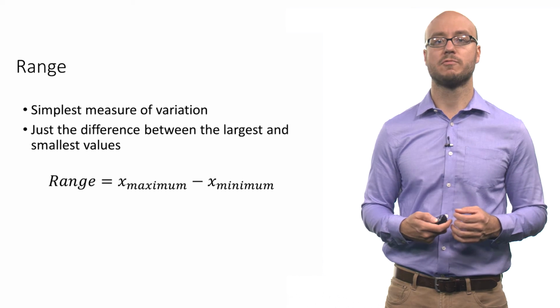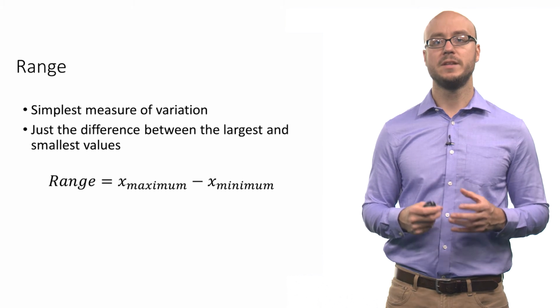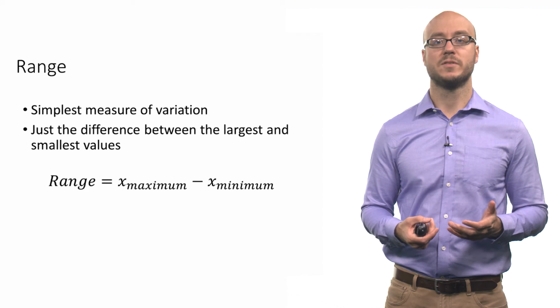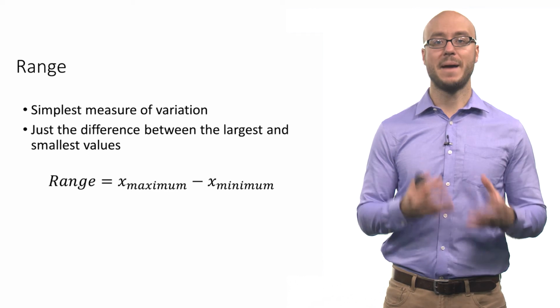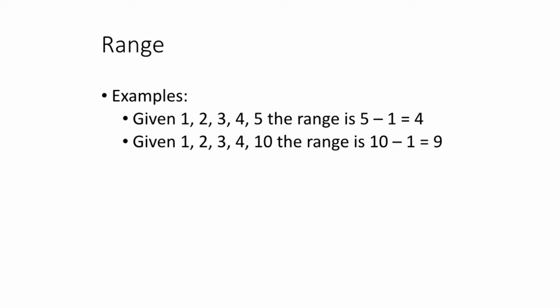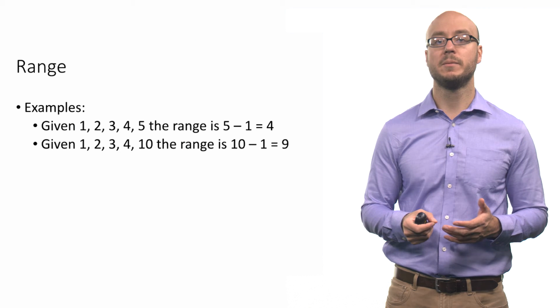The simplest measure of variation in a set of observations is the range. The range is simply the difference between the largest and smallest values in a set of observations. To put it another way, you take the maximum x value and then you subtract the minimum value from that maximum. Let's look at a few examples. If you have a set of observations of 1, 2, 3, 4, and 5, the range is 5 minus 1. So the maximum value is 5, the minimum value is 1, so that range is 4. You take the maximum value and you subtract out the minimum value.